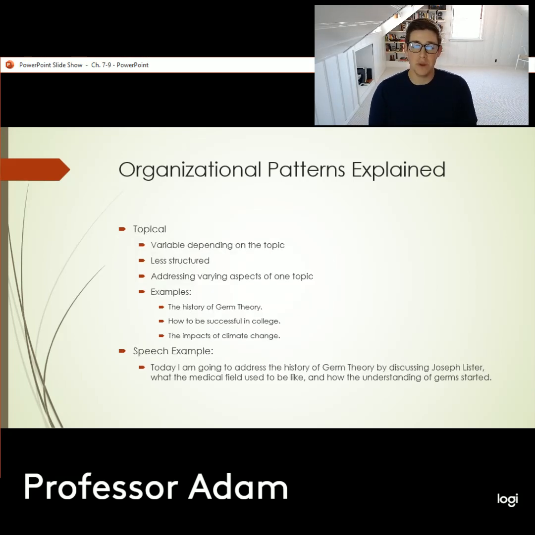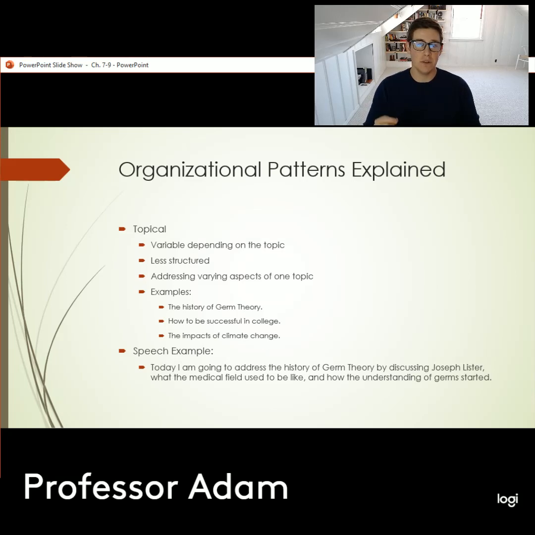After spatial, we have topical, and topical is our least structured organizational pattern, but it's also the most heavily used, which is problematic because on the surface level, it seems like the easiest because we don't have to put a lot of cognitive work into thinking about how we want to organize our ideas. We can just do it however we want. The trick to a good topical organizational pattern, though, is using good, solid transitions to link your ideas together.